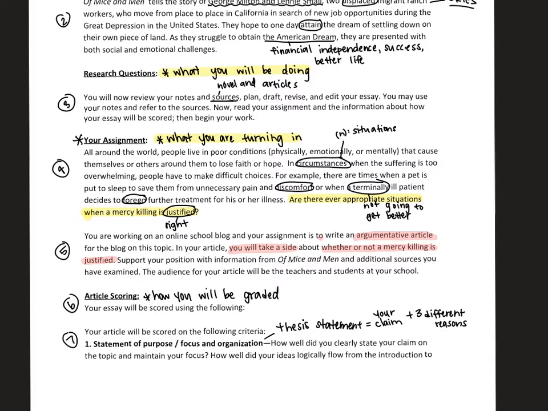We read Of Mice and Men. We also read two articles. Those were days that I was gone. You're going to use those two articles to find evidence for whatever side you want. So this is really the section that you'll be taking your thesis statement from. Your thesis statement needs to be addressing all of this information.